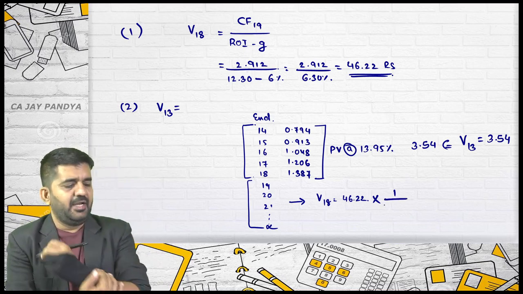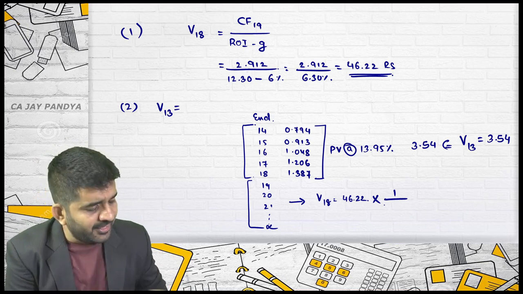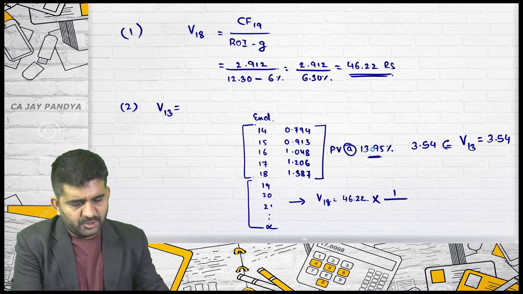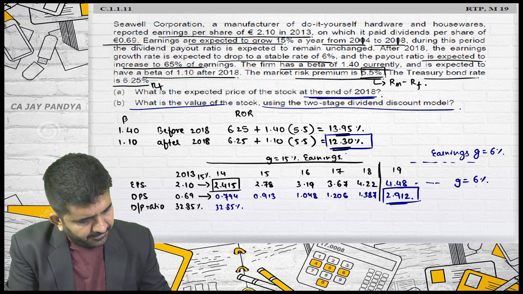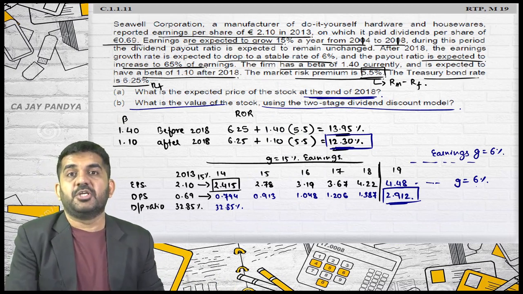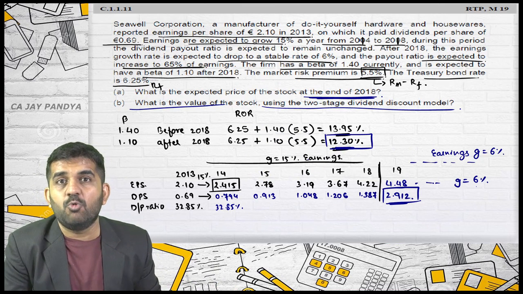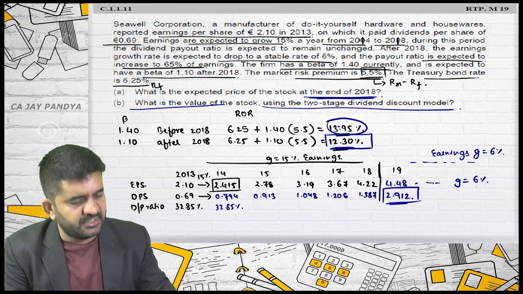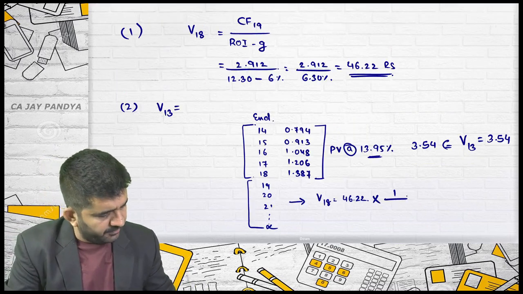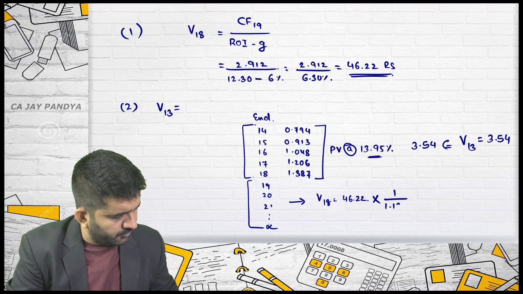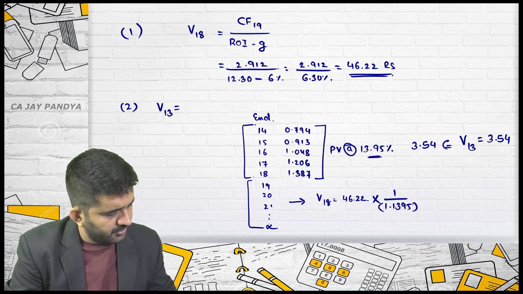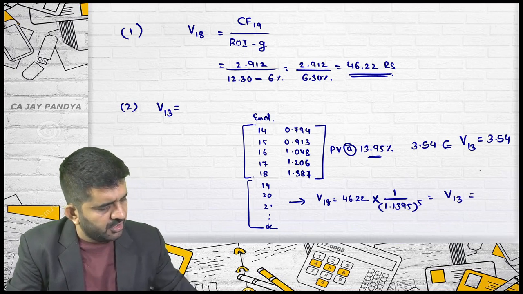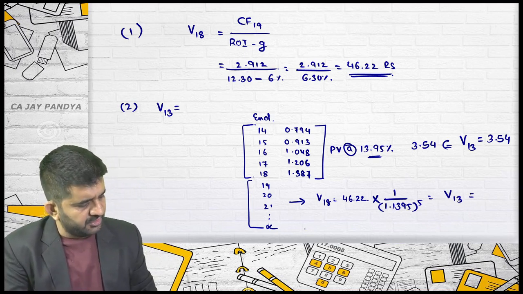Whether I should discount at 13.95% or at 12.30%: because we are discounting the years 14, 15, 16, 17 and 18, we should use the rate of 13.95%. So 1 divided by 1.1395 raised to 5. Both will then be values at the end of year 13, so they can be added.